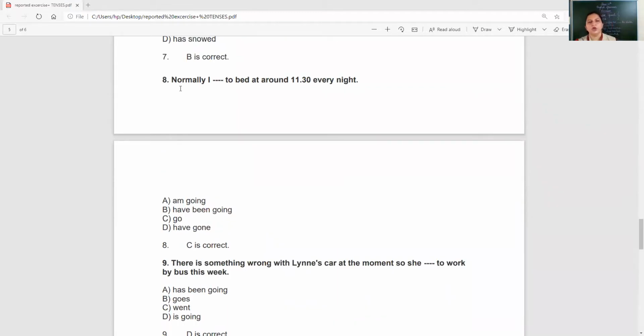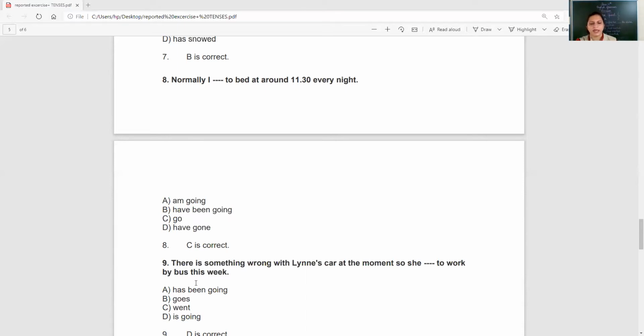Eighth one. Normally I dash to bed at around 11:30 every night. Again something which is habitual. So normally I go. So C is correct.